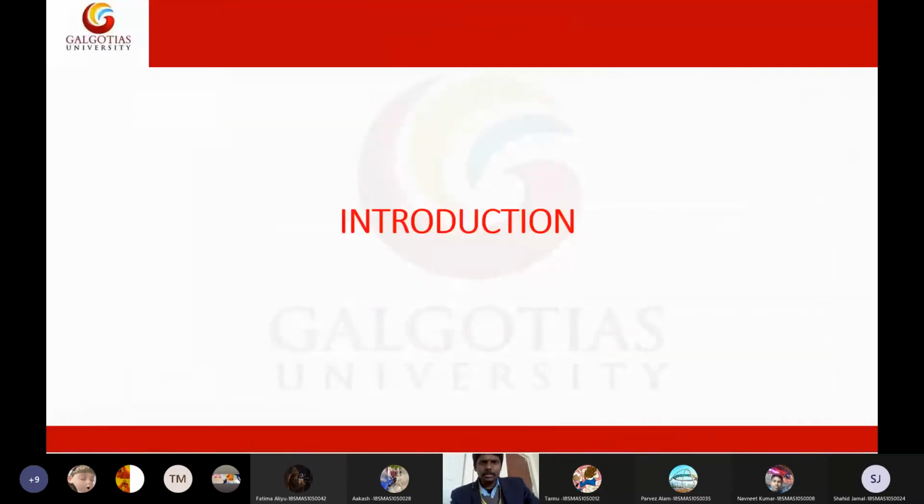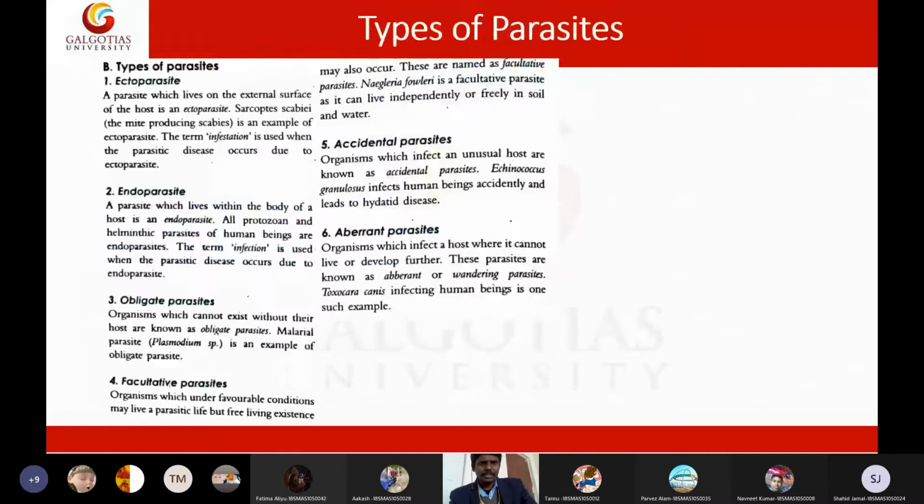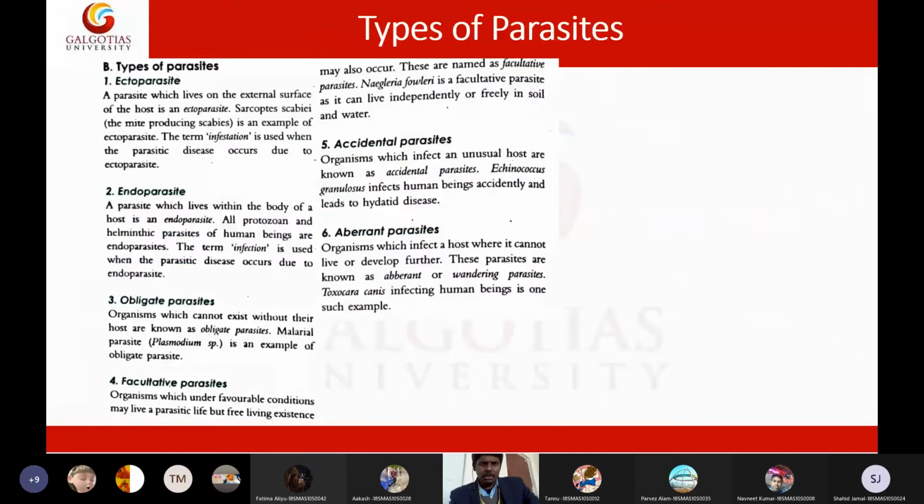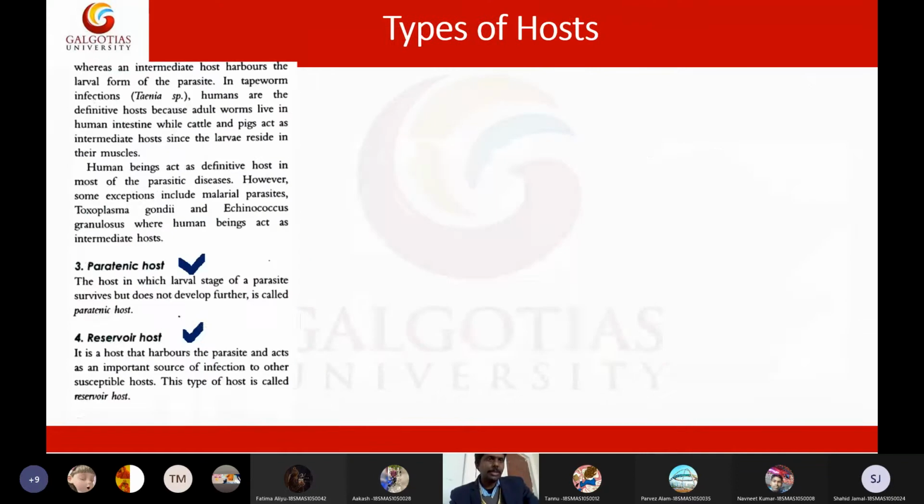So you know all of these things. You know the complete classification of parasites. Then you know the types of parasites: endo, ecto, obligate, facultative, accidental, and aberrant. And you also know the types of host: definitive, intermediate, paratenic, and reservoir host.